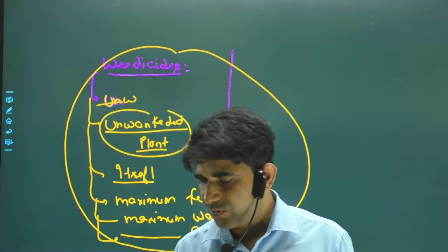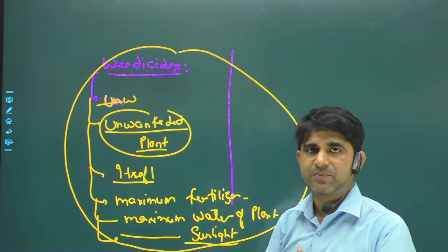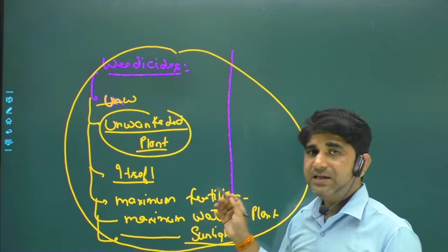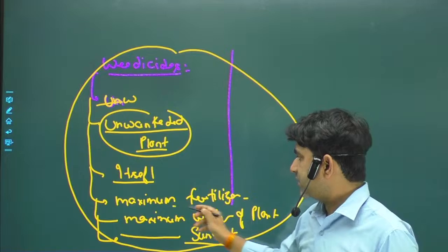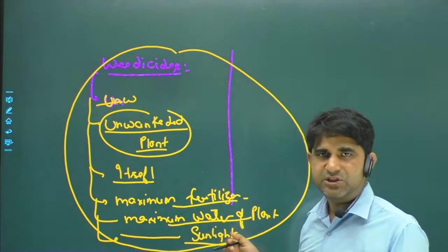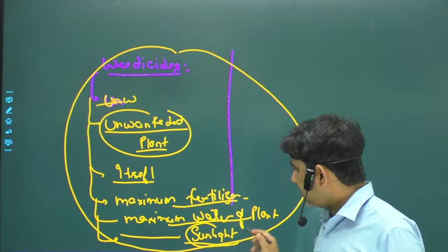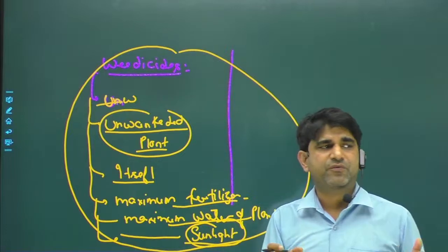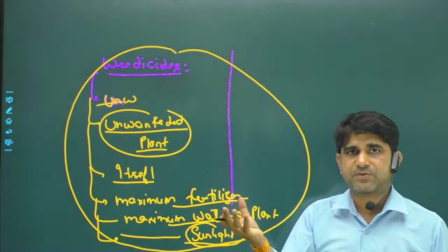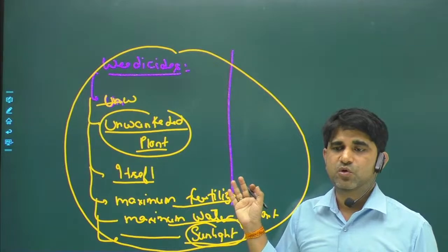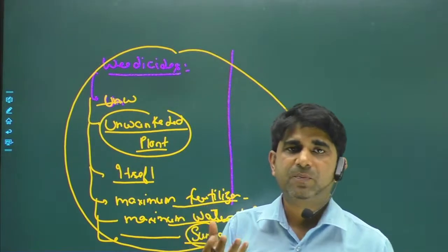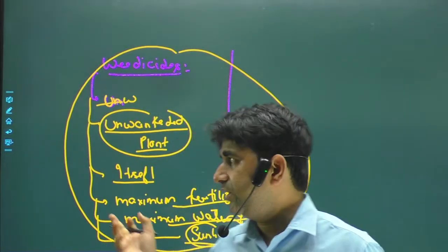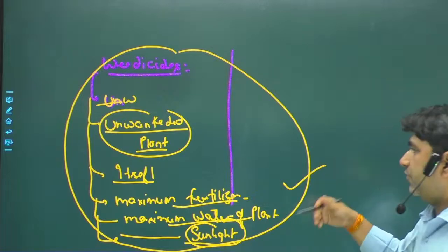So now we have talked about the weedicides. Weedicides are those unwanted plants which grow by themselves in any field, and they use the maximum fertilizers, the maximum water and irrigation, as well as the sunlight, which we are providing for those crops. Due to which our crop will not grow properly. So now you can understand why we use weedicides.